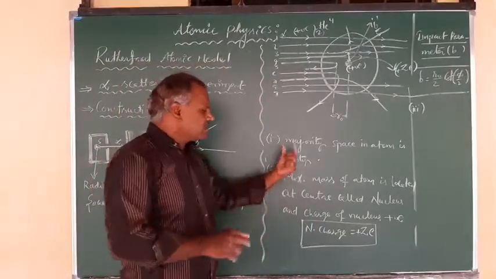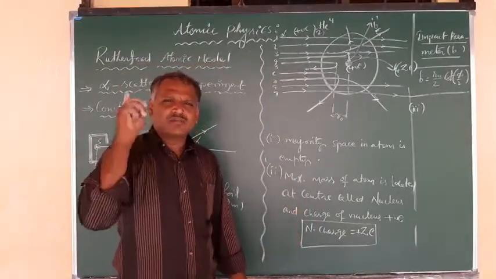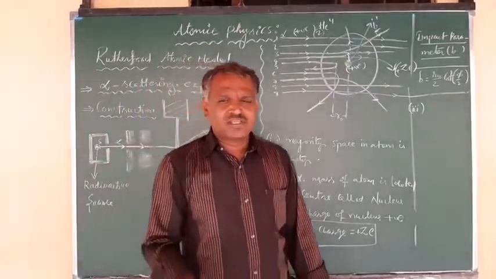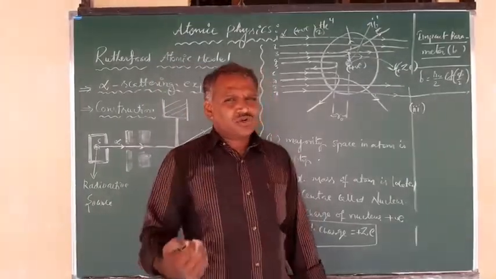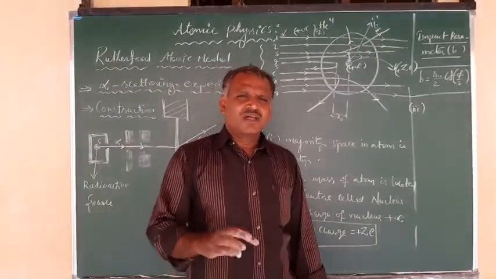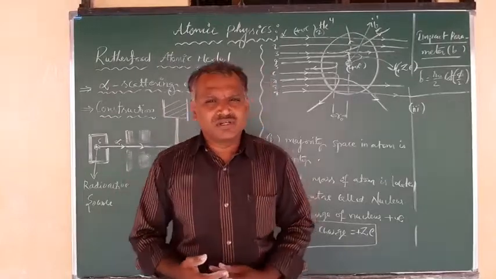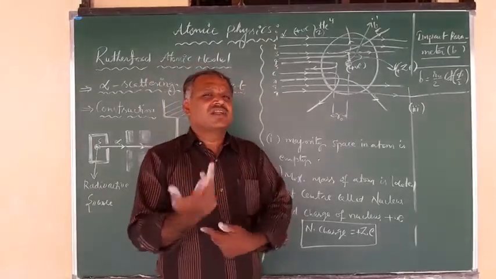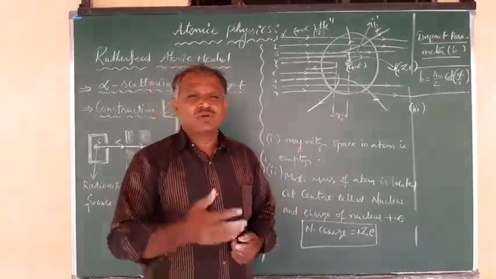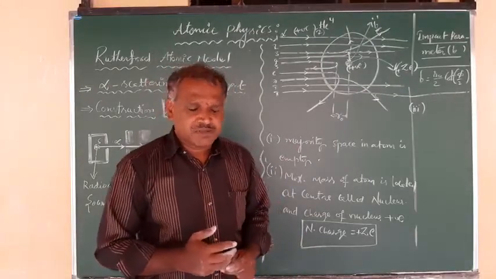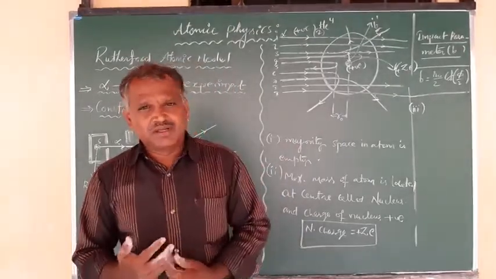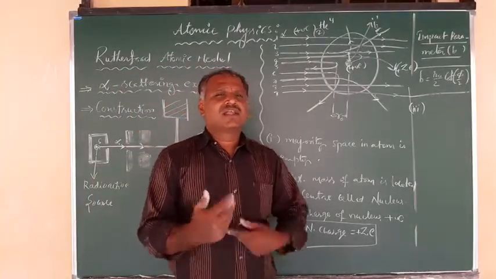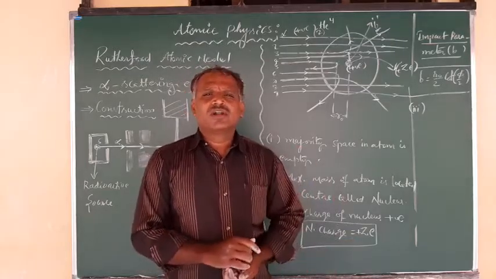The remaining factors given by Rutherford related to the atom are correct. That means it consists of positively charged matter at the center, called the nucleus, in which we have protons and neutrons. And around that nucleus, electrons are revolving with energies, but regarding those energies, it was not explained properly. That is the main defect of Rutherford's experiment, the alpha scattering experiment. This defect can be overcome by considering the explanation given by Bohr regarding atomic structure.